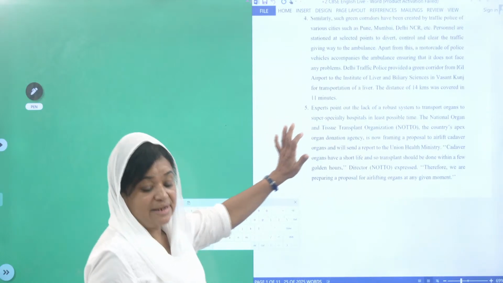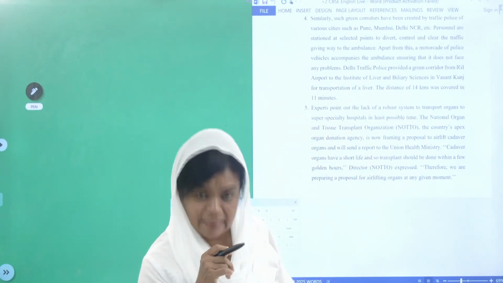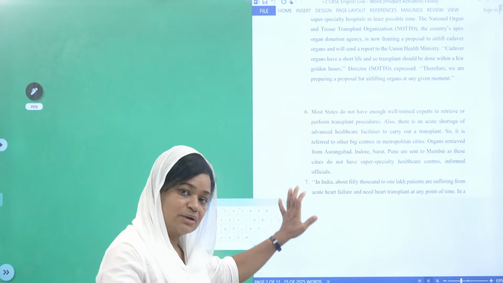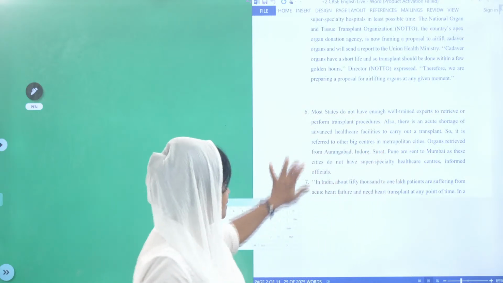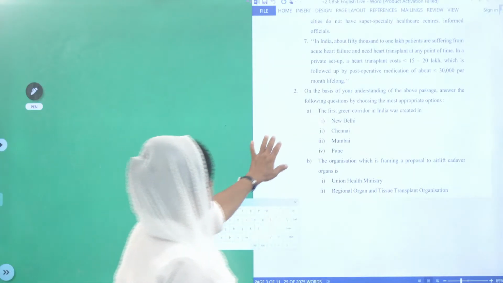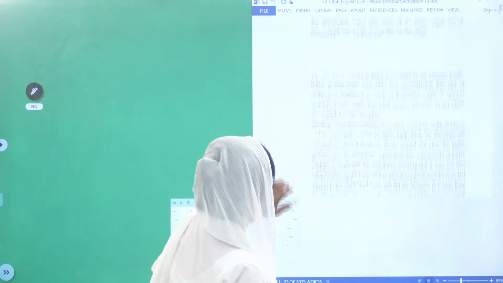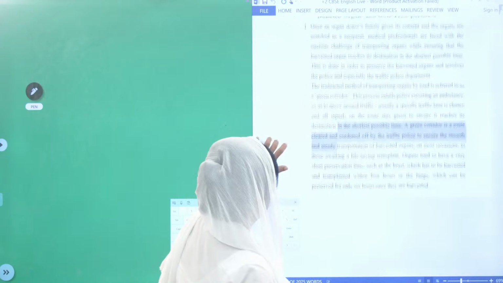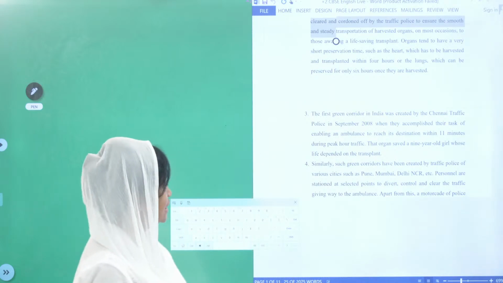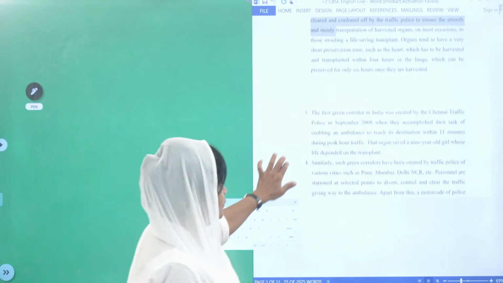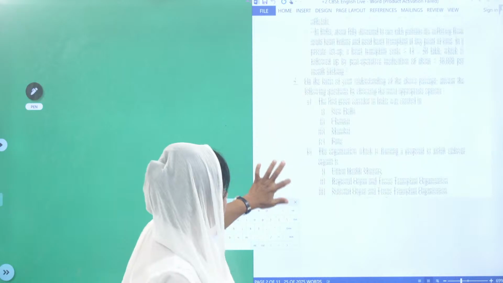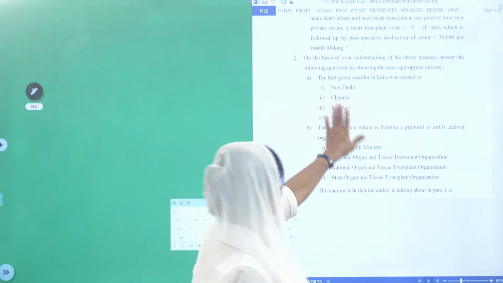So now what is the next step we will see? Now you read the questions again. At the back, 1 or 2 questions again you read and you come back to the passage, and now we will see what is the first question. The first green corridor in India was created in. Did you see that somewhere? Okay. See, the first green corridor in India was created by Chennai Traffic Police in September 2008 when they accomplished. It goes on like that. Now, what you can do is that you can just mark the answer. The first green corridor in India was created in Chennai.